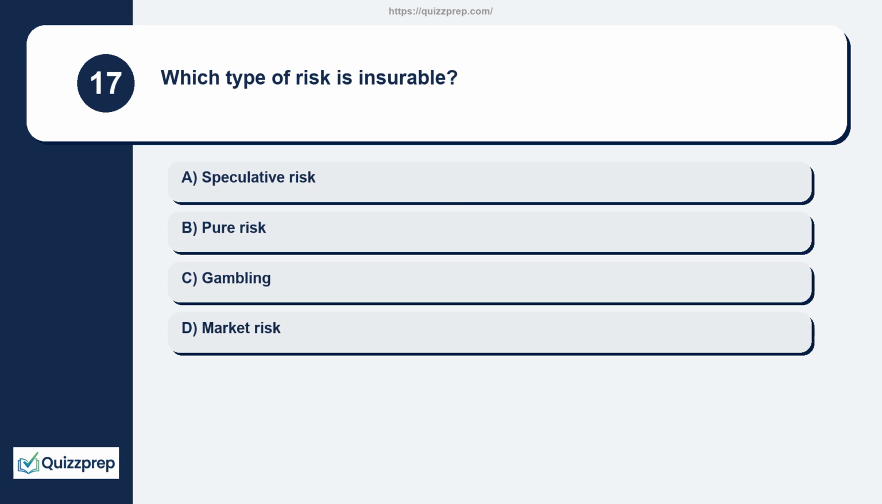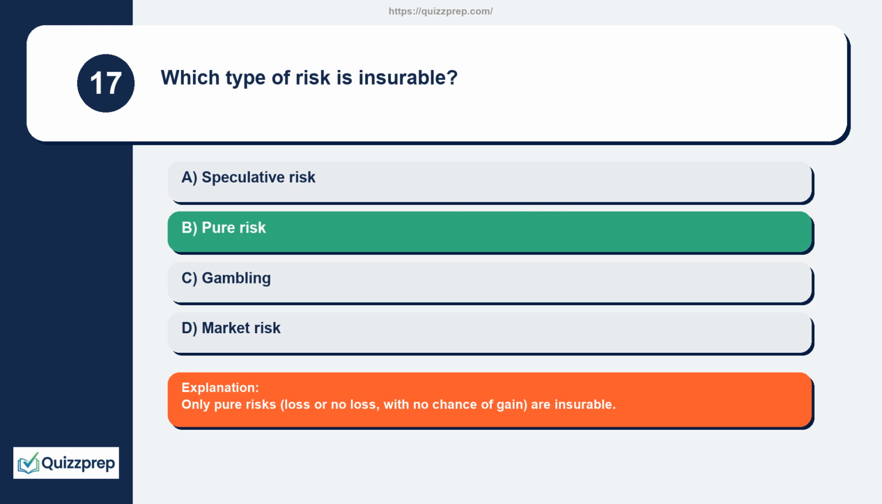Question 17. Which type of risk is insurable? Speculative risk, pure risk, gambling, market risk. Only pure risks, loss or no loss, with no chance of gain, are insurable.